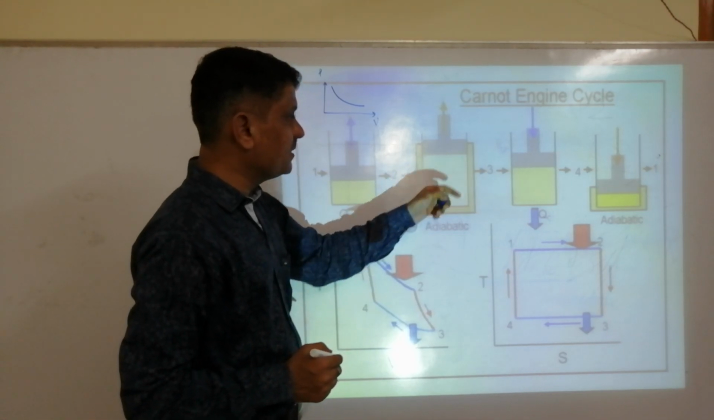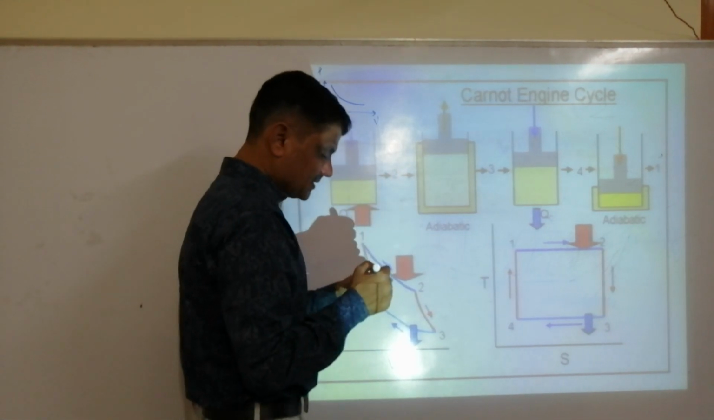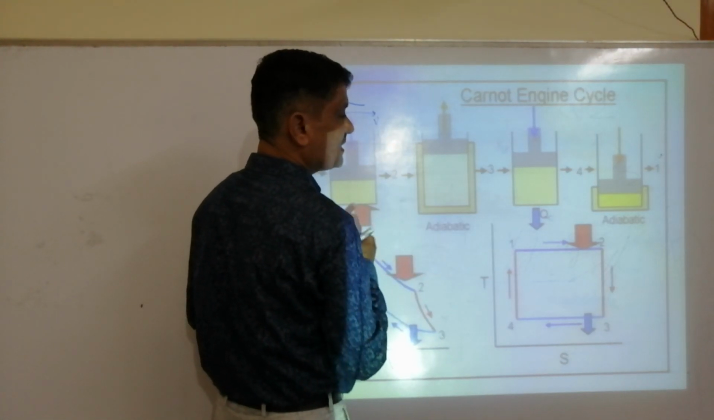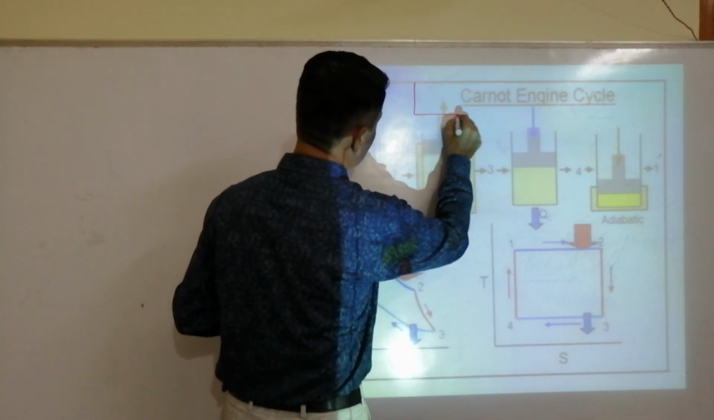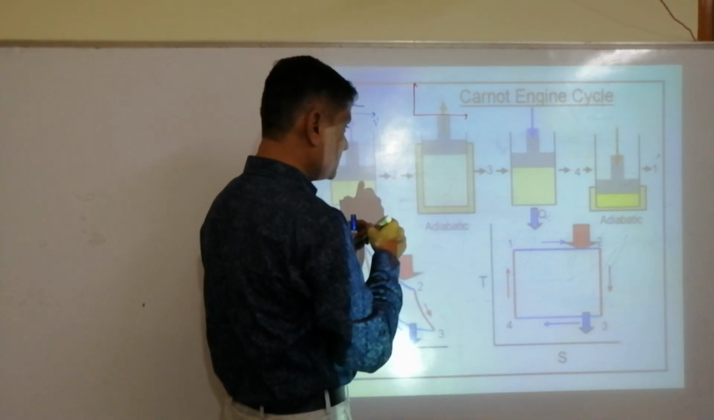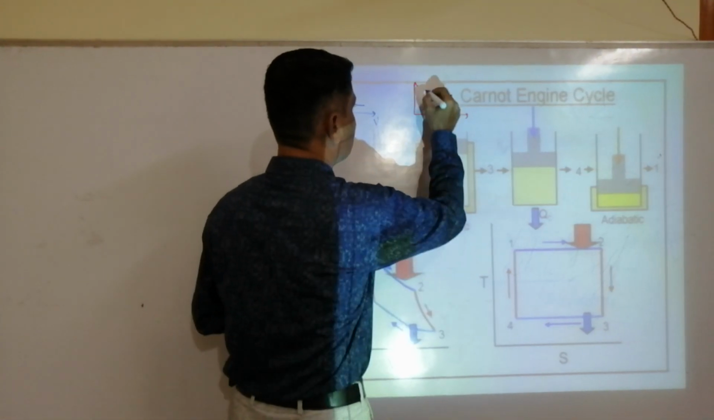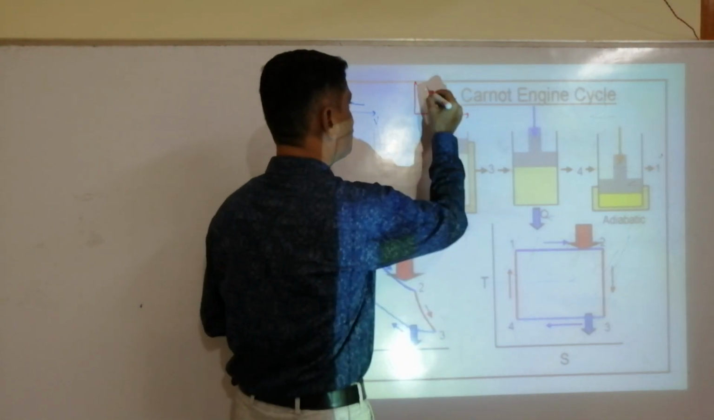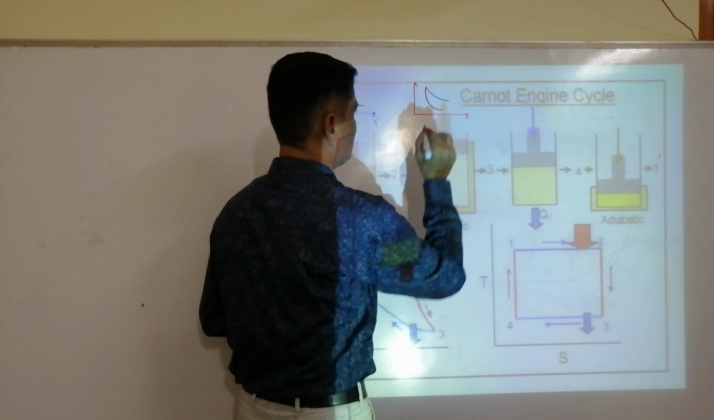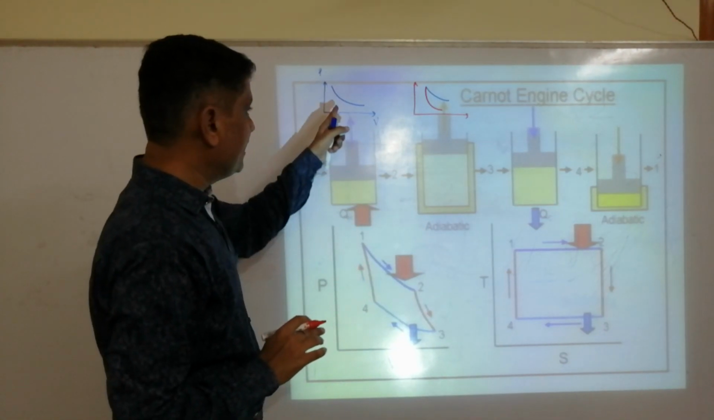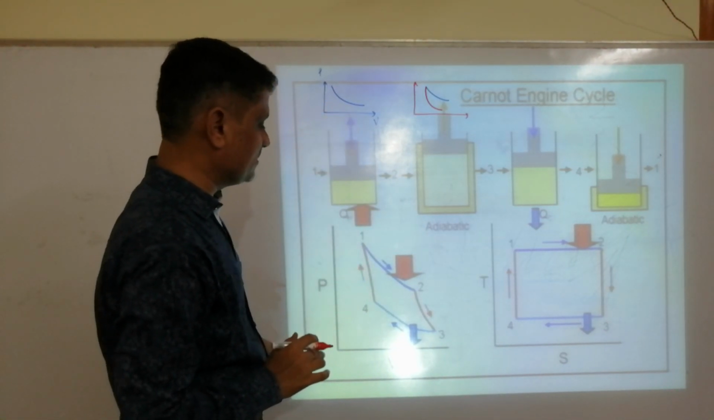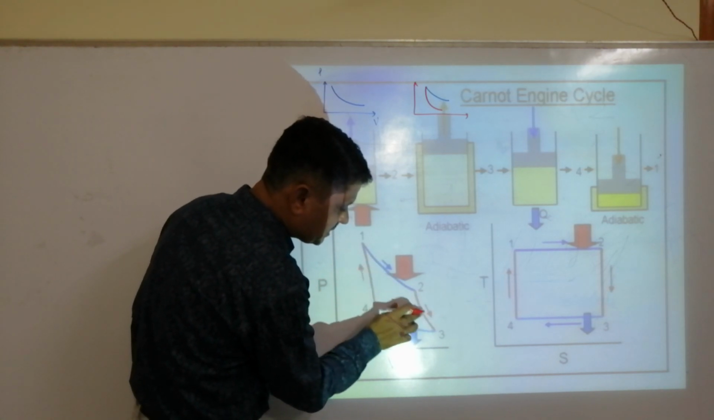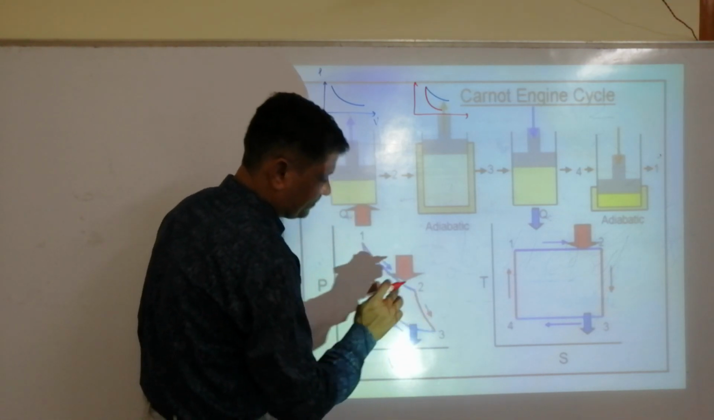Next, adiabatic expansion. As I told, the isothermal as well as adiabatic graphs are the same in nature. The only difference is the steepness. If the adiabatic is like this, the isothermal is more steep like this. Steepness is more. See this curve and this curve. Nature same but steepness is more.